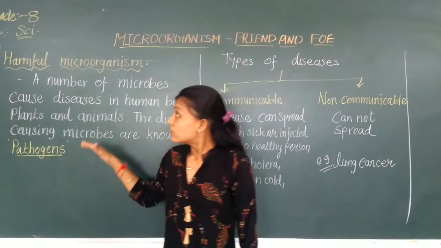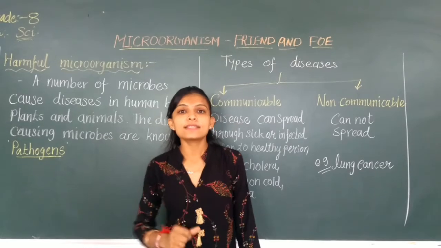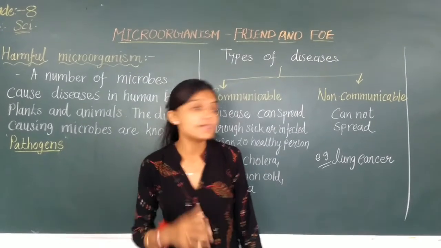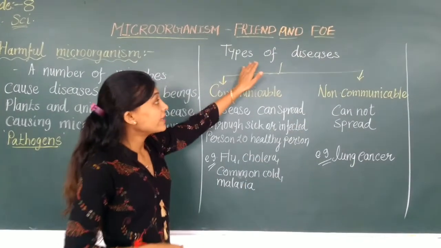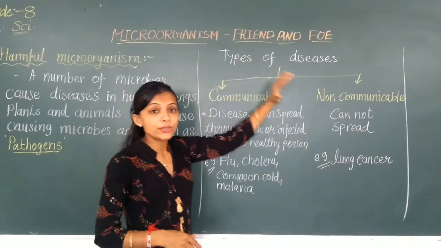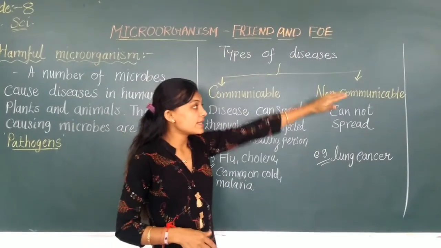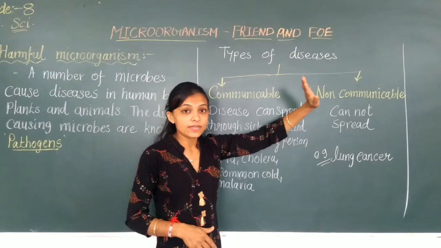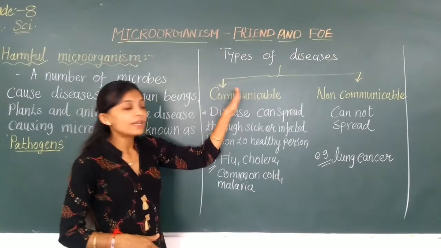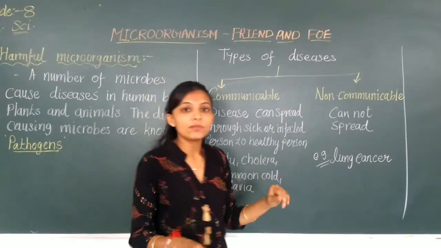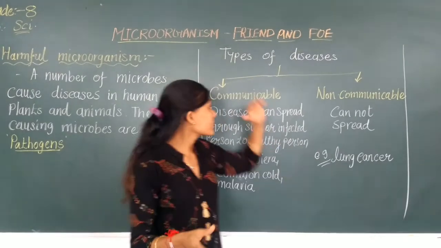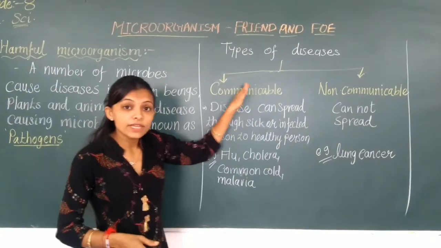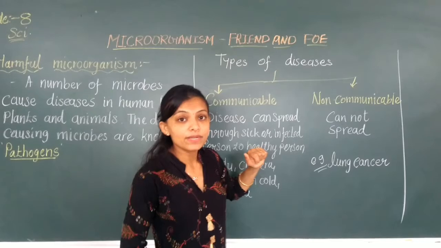Now, which types of diseases are there? We can classify diseases into two types: communicable diseases as well as non-communicable diseases. Communicable means communication. Which diseases are known as communicable diseases?